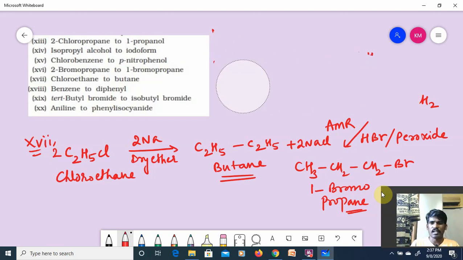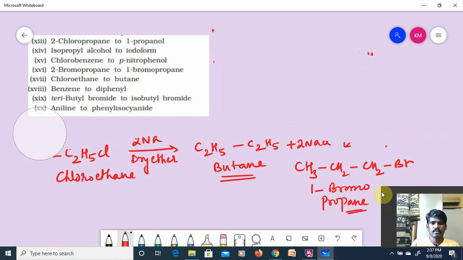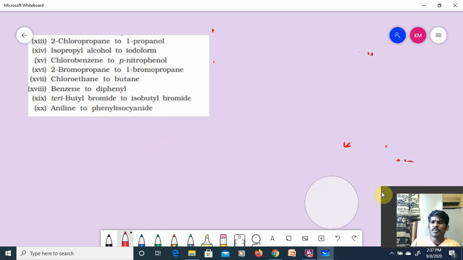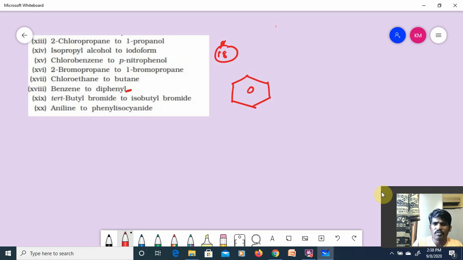Let me erase this. Most of these reactions, if you observe, we have covered. Next, 18th, I think. Benzene to diphenyl. This also we have done.